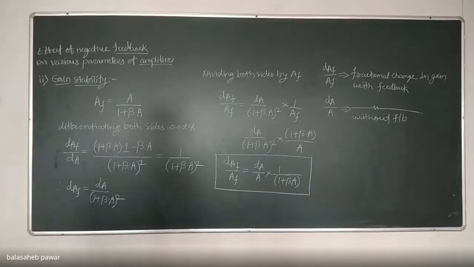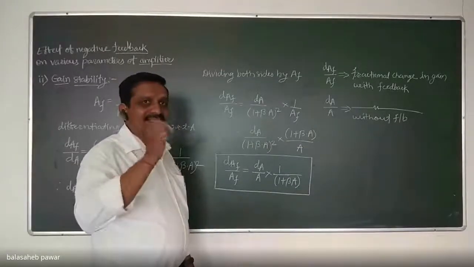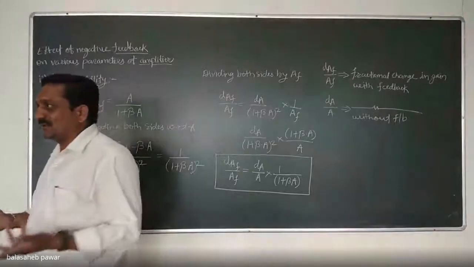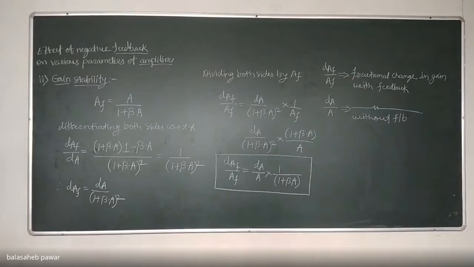Remember that gain should not get disturbed. It should not get changed even if a variation in temperature occurs. If you don't know this simple logic, you can note it at your end. If there is variation in temperature, the gain should not vary. It should remain the same as whatever we are getting at room temperature.